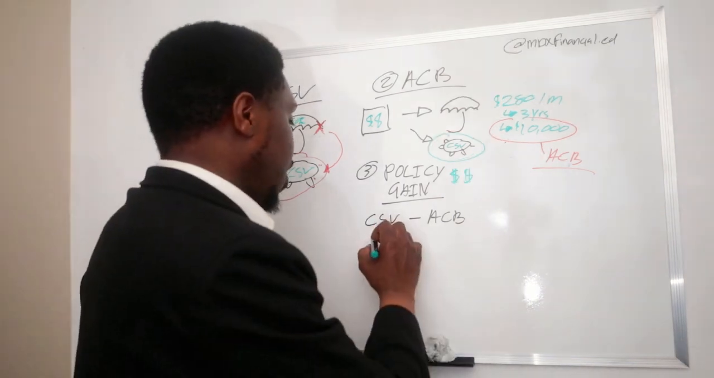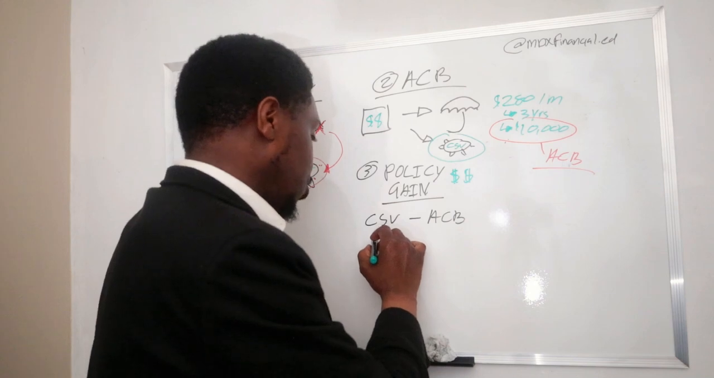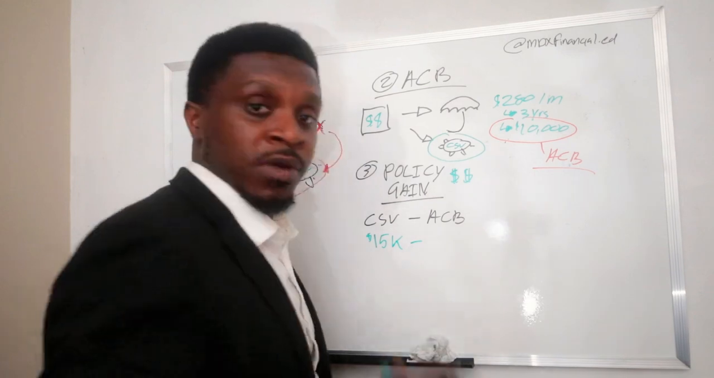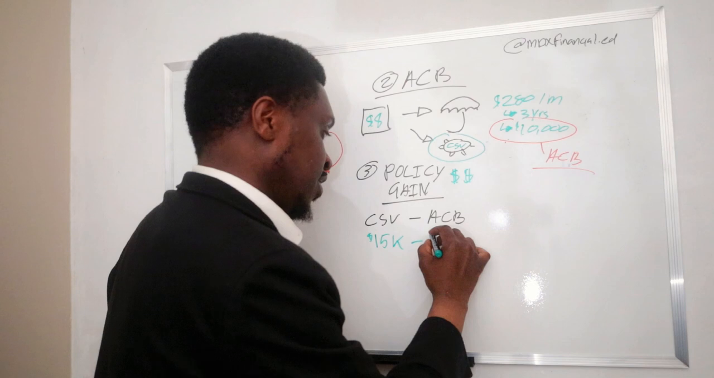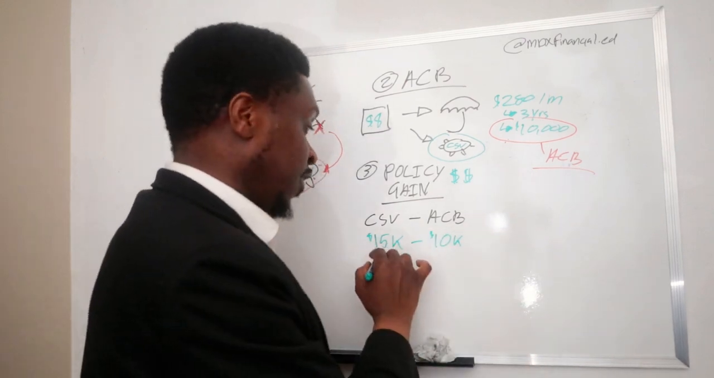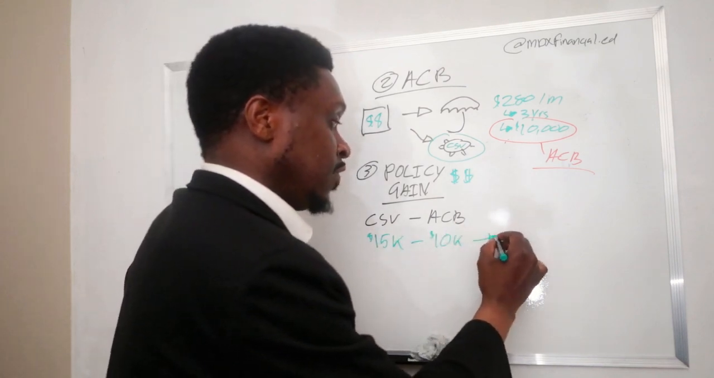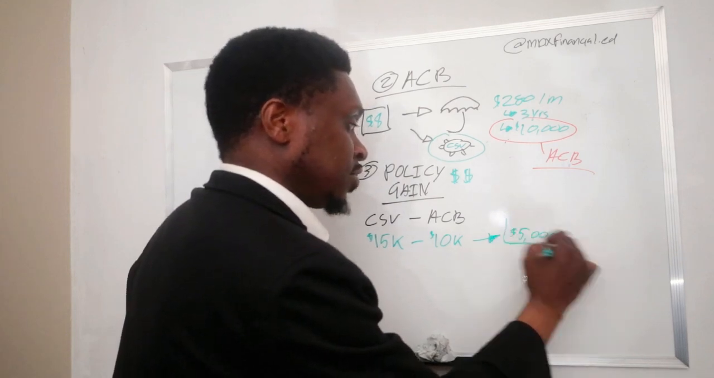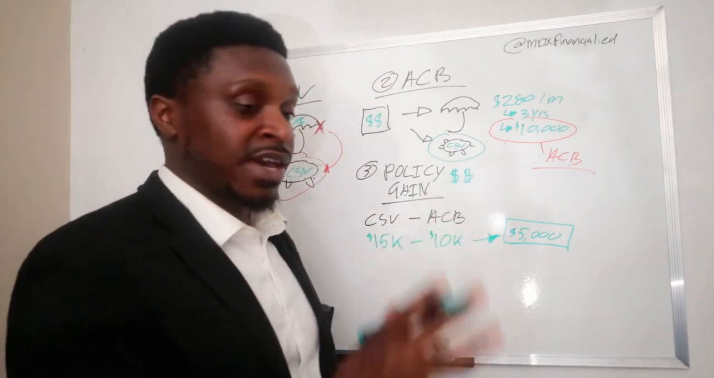So let's say you have a permanent policy, right? And the cash surrender value, your cash value has grown to $15,000, right? And how much you've contributed to this policy is around $10,000. All right, 10K right here. So when it comes to the policy gain, it would be the difference between the cash surrender value and the adjusted cost basis, leaving you with a taxable income of $5,000, right? So this right here would be your policy gain, and that amount will be taxed at your marginal tax rate.